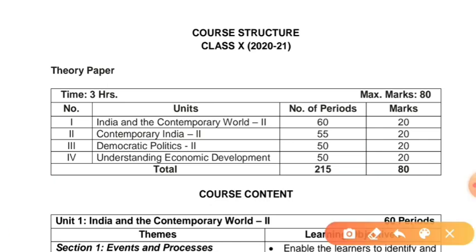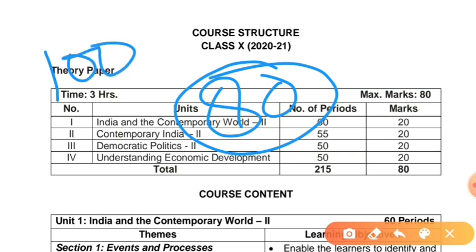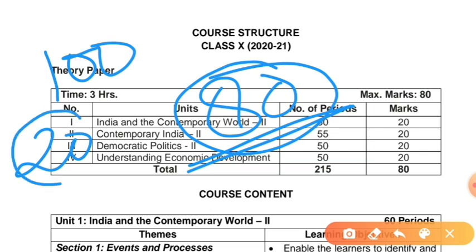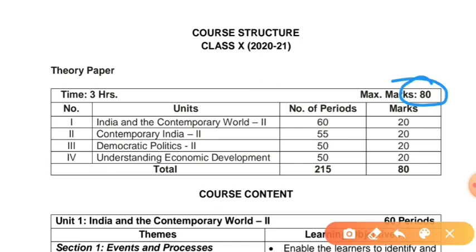Your question paper will be of 80 marks. Total marks are 100, 80 marks for your question paper, and the remaining 20 marks for your internal assessment. We'll try to understand what our syllabus is in this video. So let's begin. The theory paper will be of 80 marks, time duration 3 hours. The 20 marks, as I told you, will be given from internal assessment.